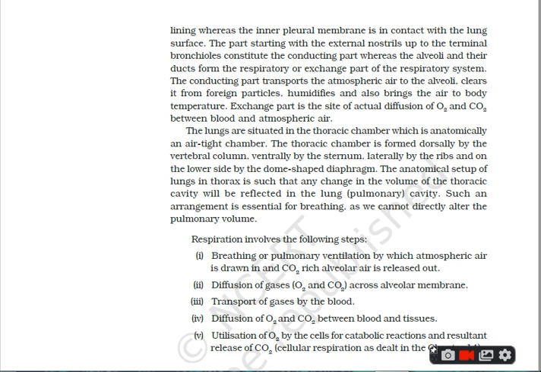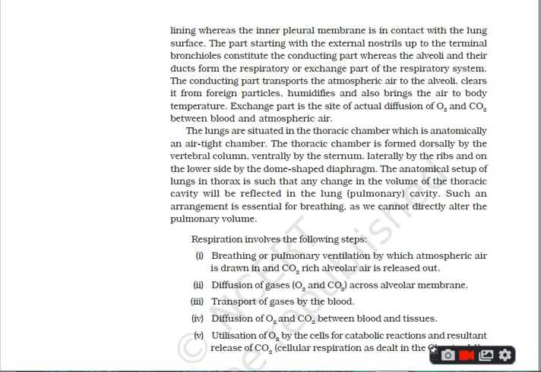Now, about the thoracic chamber. This thoracic chamber is an airtight chamber. So, you can receive questions on this also: why is the thoracic chamber an airtight chamber? The lungs, I told you, are situated in the thoracic chamber.